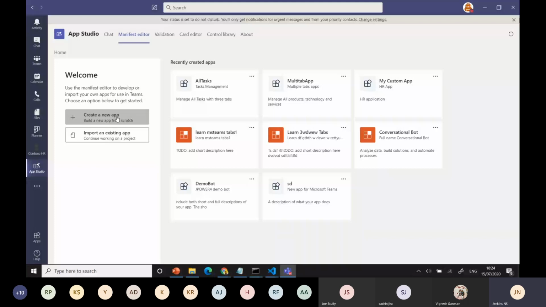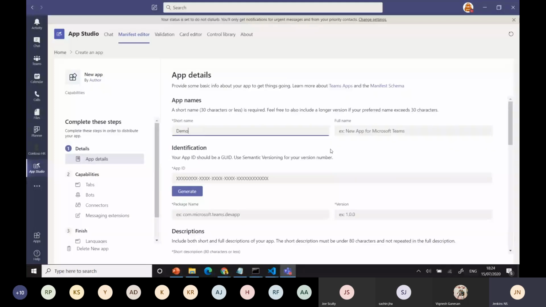I'll give the name for my team, say demo for MS Teams. You can create a new demo application here. You can generate the app ID if you are a new one, right?